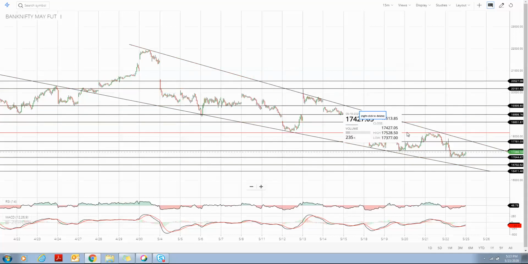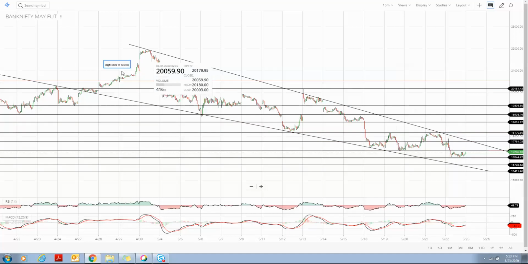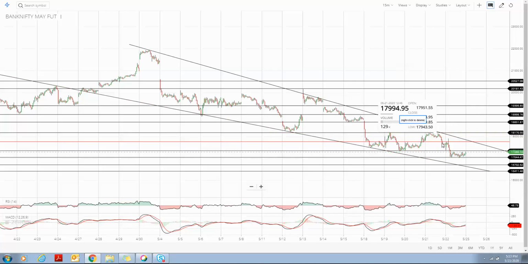You can see it has not even given the breakout. Here the range was pretty big, and further we can see the range has become shorter, and it can give a breakout or breakdown anytime. After the breakdown or breakout, we can see a very good movement.